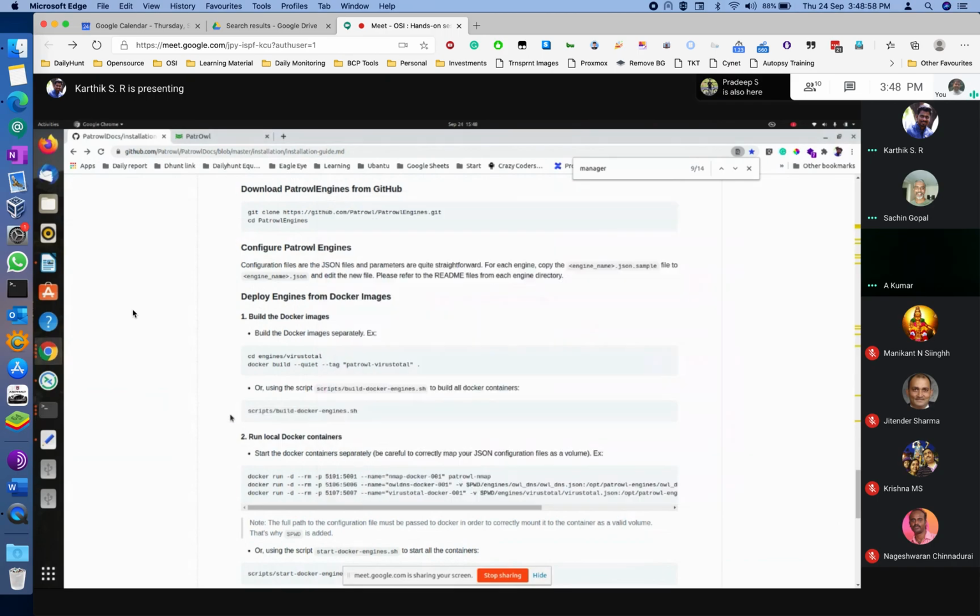How many engines are there in total by default? I think 14, sir. And how many are you able to use successfully? As of now we were using 6. Okay, so 7. Yeah, 7. I think we tried up to 10 also. Yeah, 10 we tried. Sometimes Nessus is coming up and going down. It is not properly coming up. That's why.